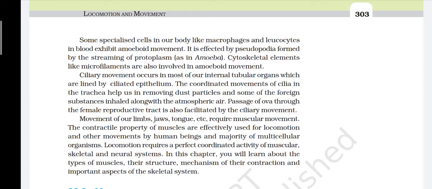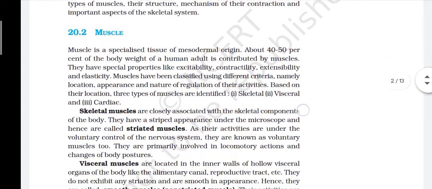Movement of our limbs, jaws, tongue, etc. require muscular movement. The contractile property of muscles is effectively used for locomotion and other movements by human beings and the majority of multicellular organisms. Locomotion requires a perfectly coordinated activity of the muscular, skeletal and neural systems. In this chapter, you will learn about the types of muscle, their structure, mechanism of their contraction and important aspects of the skeletal system.